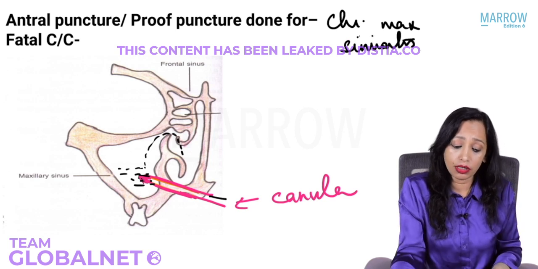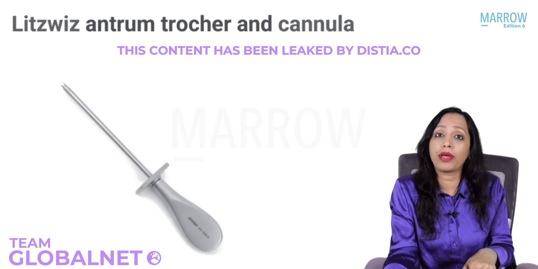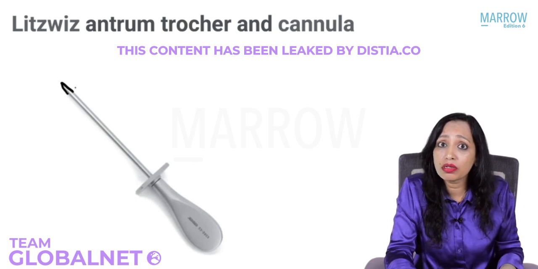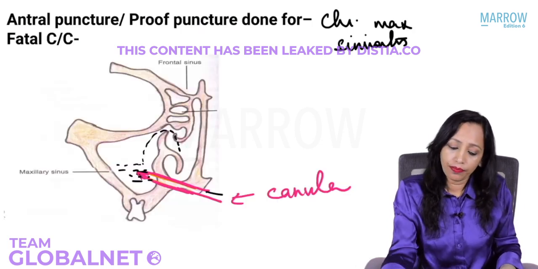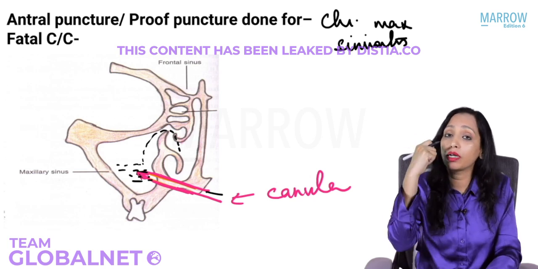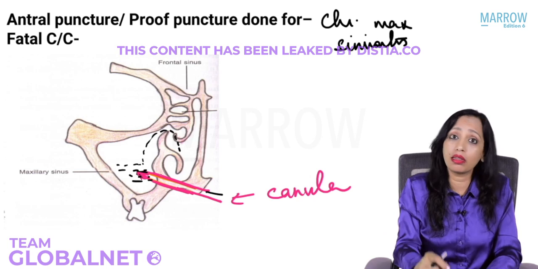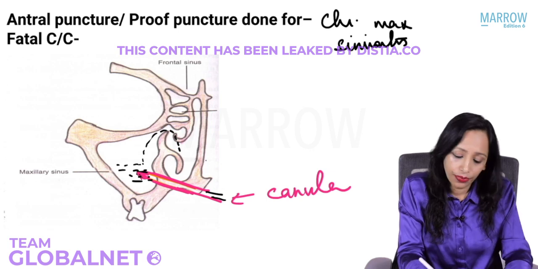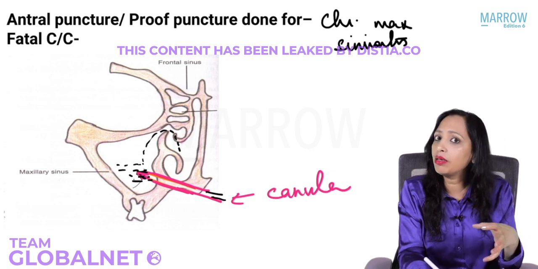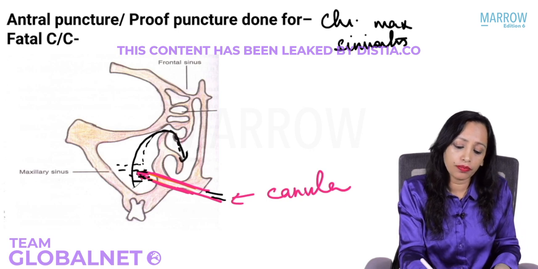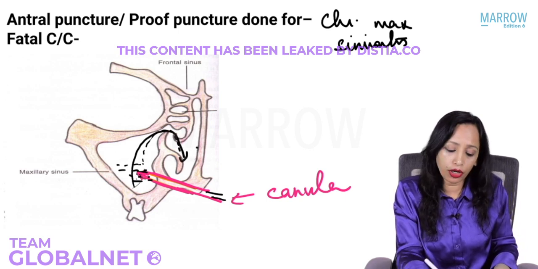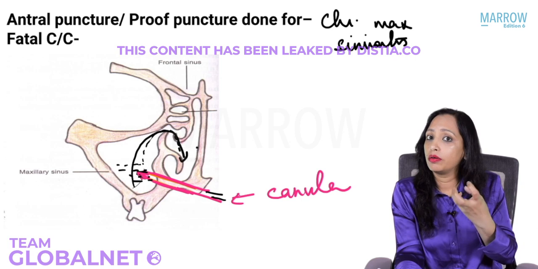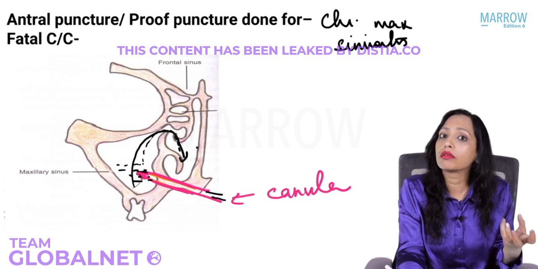So what was done was a sharp cannula. Can you see how sharp it is, and how big it is and how wide it is? This was passed into the maxillary sinus through the inferior meatus by just giving some local anesthetic in the inferior meatus. And the fluid was passed through the cannula. So whatever discharge was there in the maxillary sinus used to be flushed out, either through the natural opening or through this opening, and this could be collected for diagnosis purposes, for sending for culture.